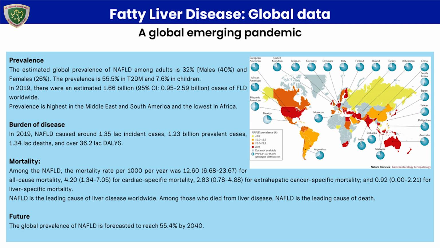The mortality of all causes was estimated at 12.6 per thousand per year, cardiac specific mortality 4.2 per thousand per year, extrahepatic cancers at 2.83 per thousand per year, and liver specific mortality at 0.92 per thousand per year. Fatty liver disease is the leading cause of liver disease worldwide. Among those who died from liver disease, fatty liver disease is the leading cause of death. The global prevalence of NAFLD is forecasted to reach 55.4% by 2040.